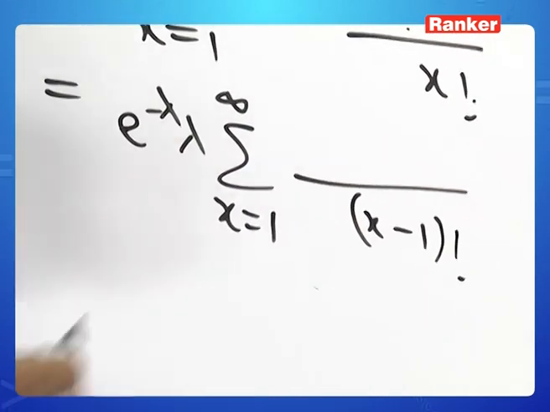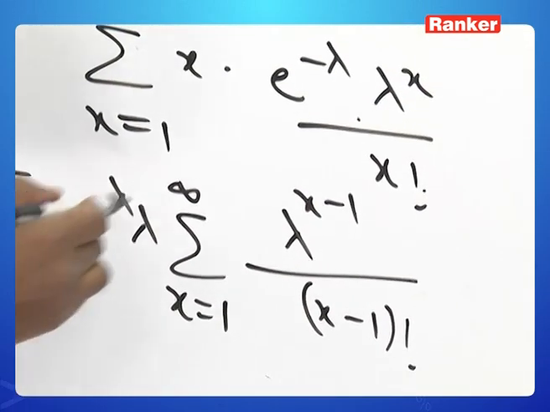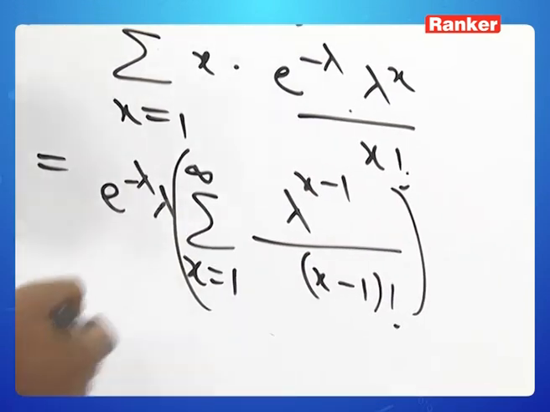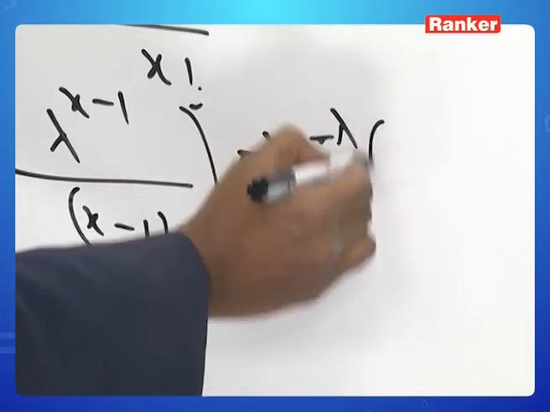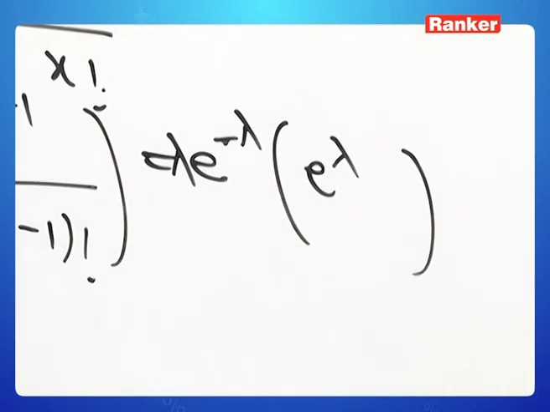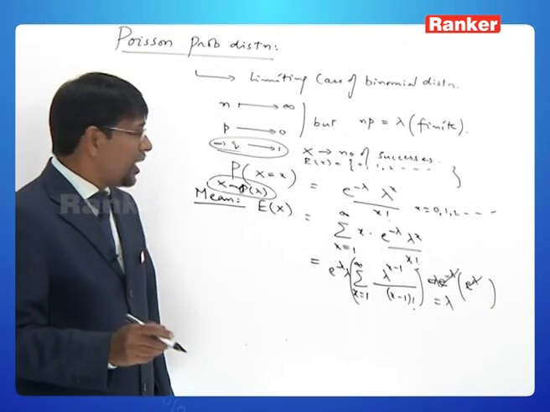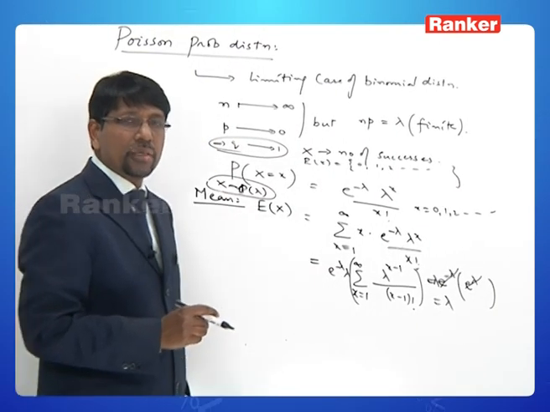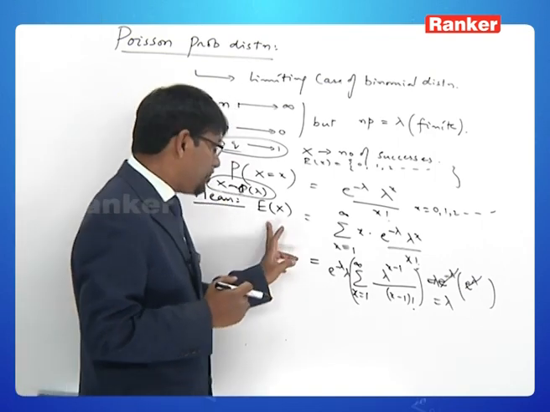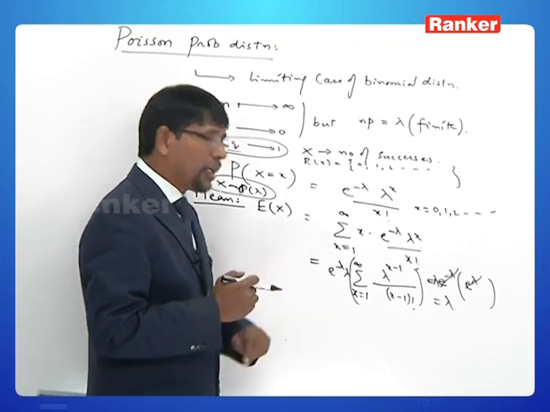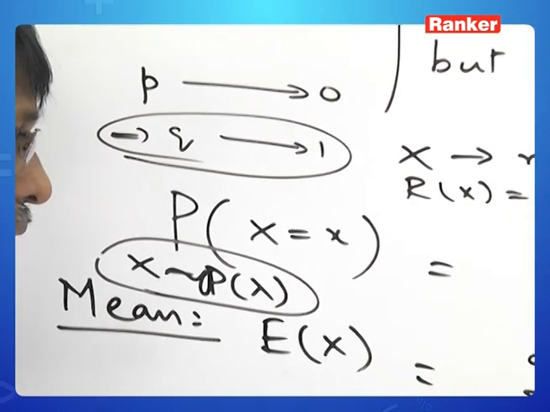I can take out lambda also, and we have lambda power x minus 1 by x minus 1 factorial. If you expand this, it comes out to be lambda into e power minus lambda, and the bracket term is e power lambda. This e power minus lambda and e power lambda cancel, and you have lambda, which is the same as NP, similar to the mean of the binomial distribution that we have already calculated. So the expectation, or mean, of the random variable corresponding to the Poisson distribution is lambda.